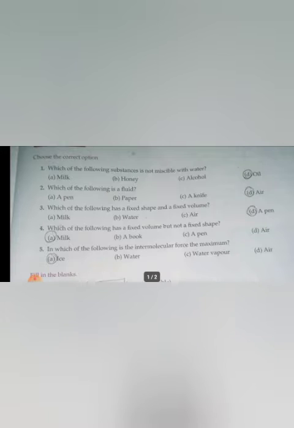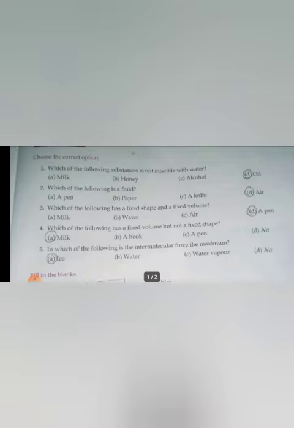Yes. Which of the following has a fixed shape and fixed volume? Milk, water, air and pen. Fixed shape and fixed volume usually solids will have. So among the options, pen only is a solid, so it has the fixed shape and volume.